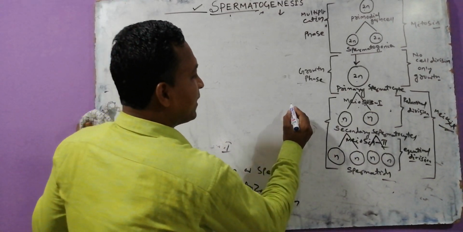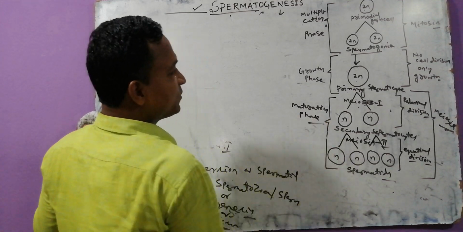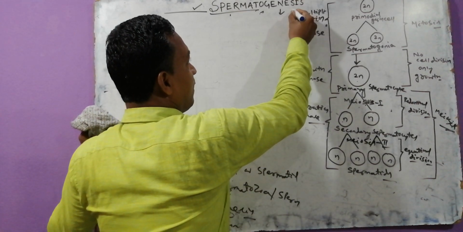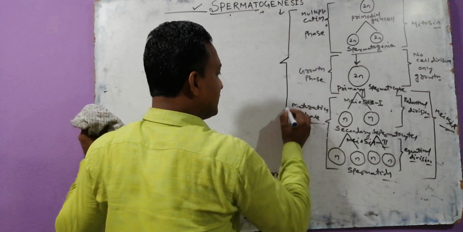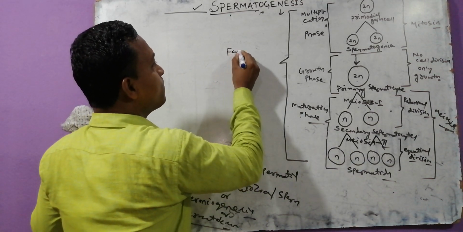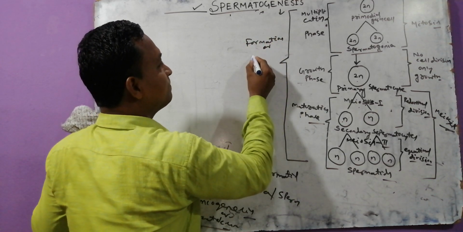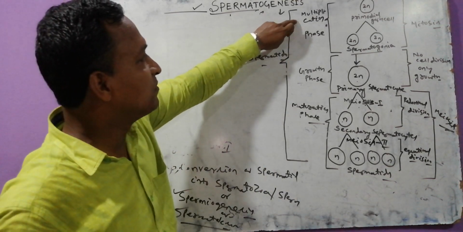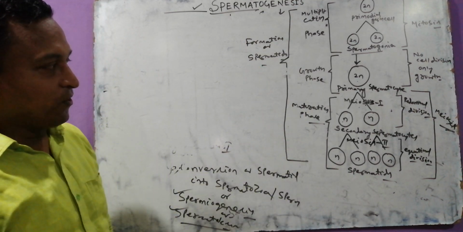This is the third phase, that is called the maturation phase. Which phase? Maturation phase. So these three are combinedly called the three phases of formation of spermatids. Okay, the formation of the spermatid is divided into these three phases. These phases help in the formation of which cell? Spermatid. Okay, try to focus, my dear.